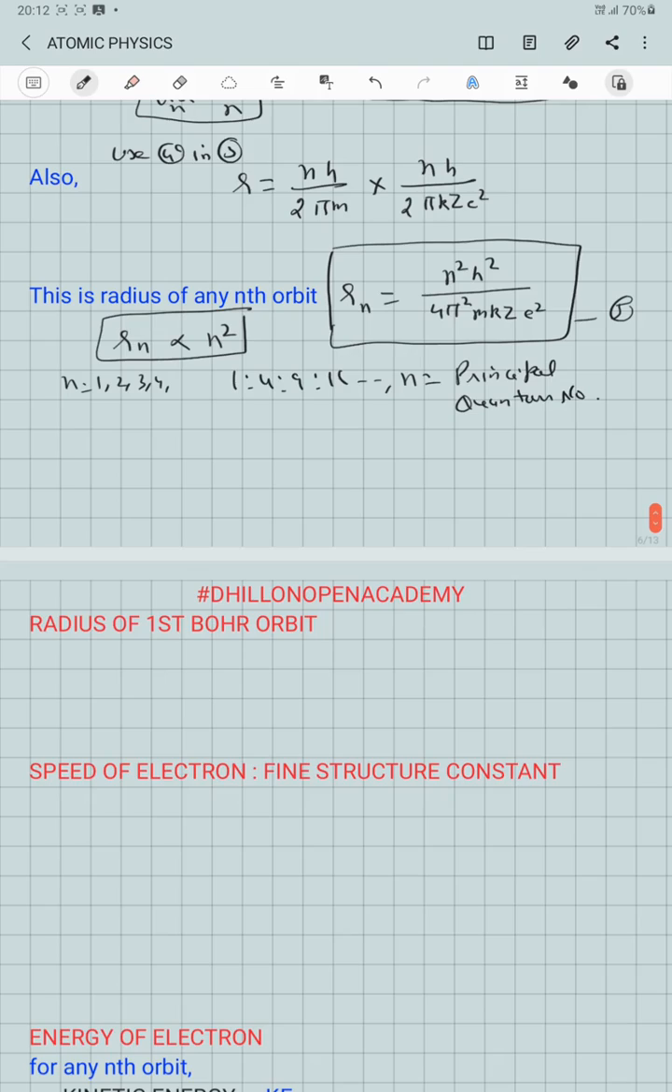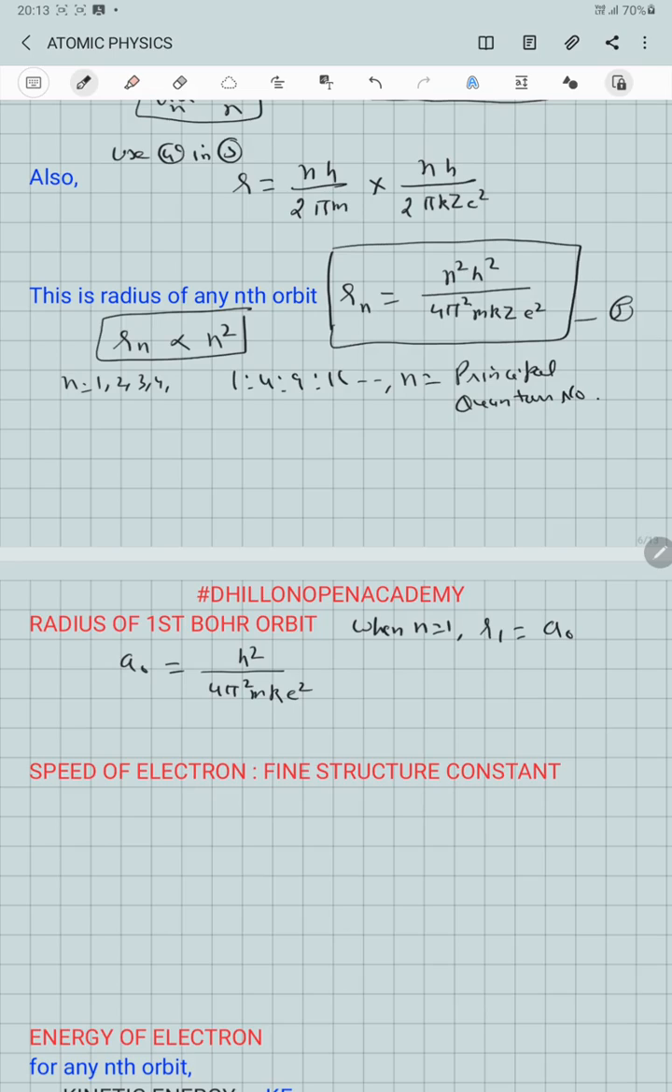Let us find the radius of the innermost orbit, that is what we call the first Bohr orbit. When n is equal to 1, we call it the first Bohr orbit, for which the radius is indicated by a naught. So this value of a naught is equal to h square over 4 pi square mk into e square. All these three factors are constant.